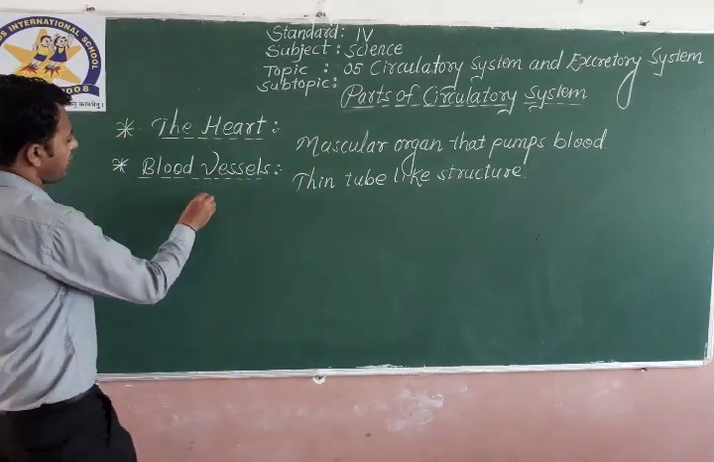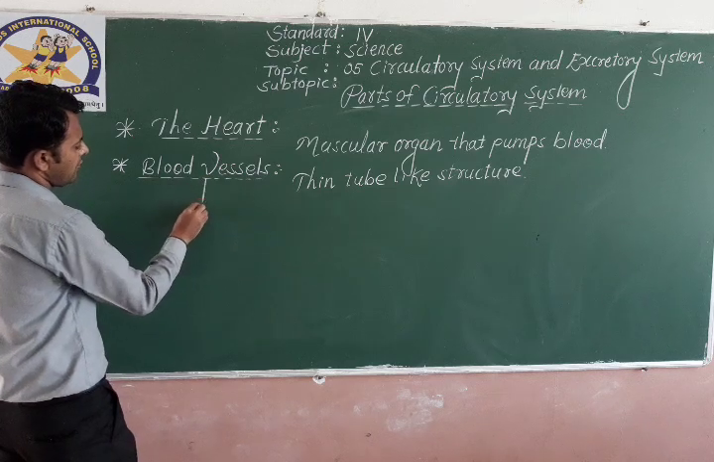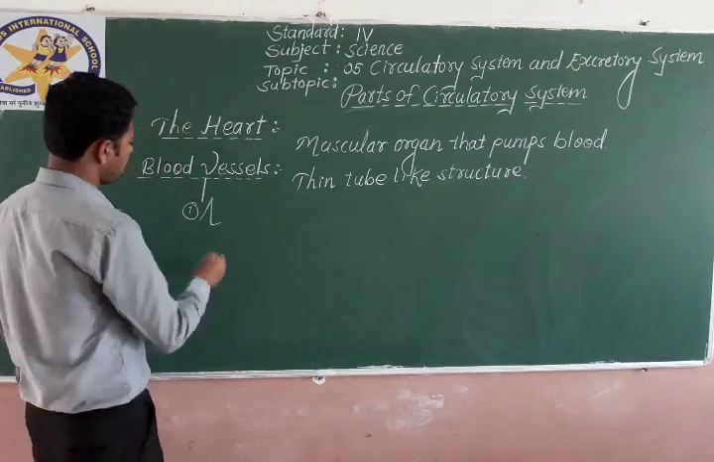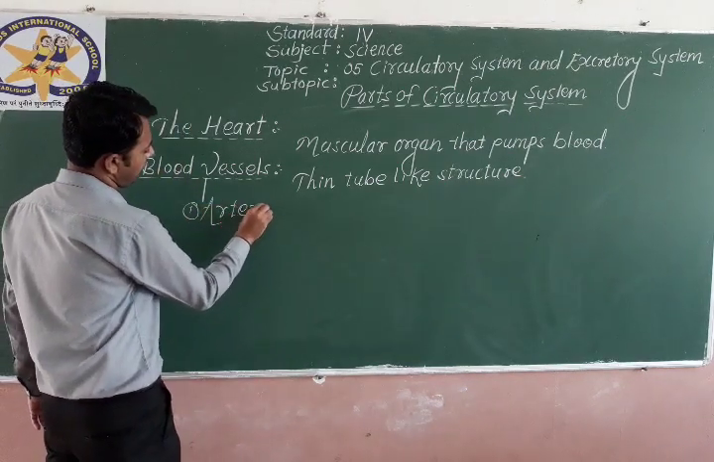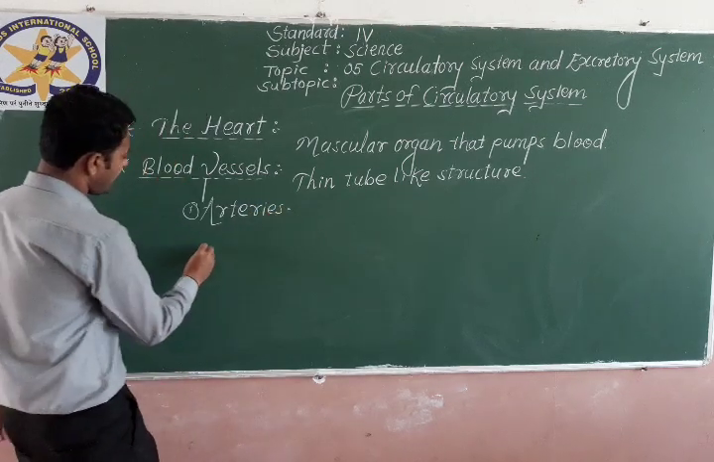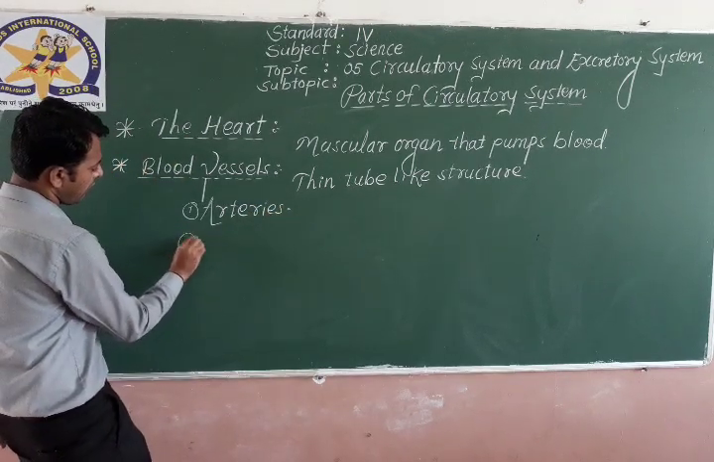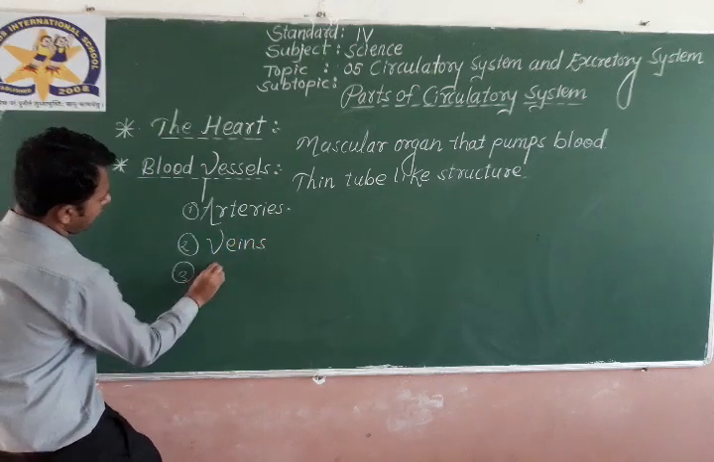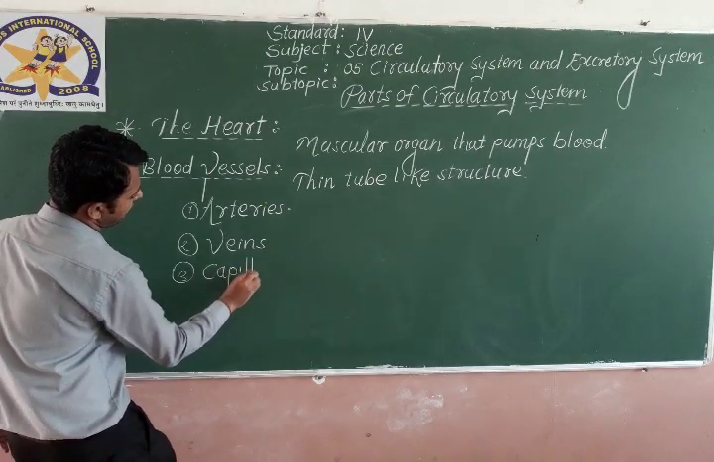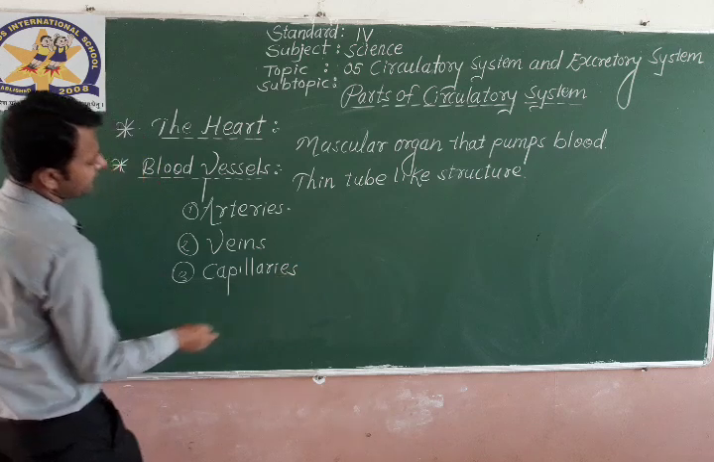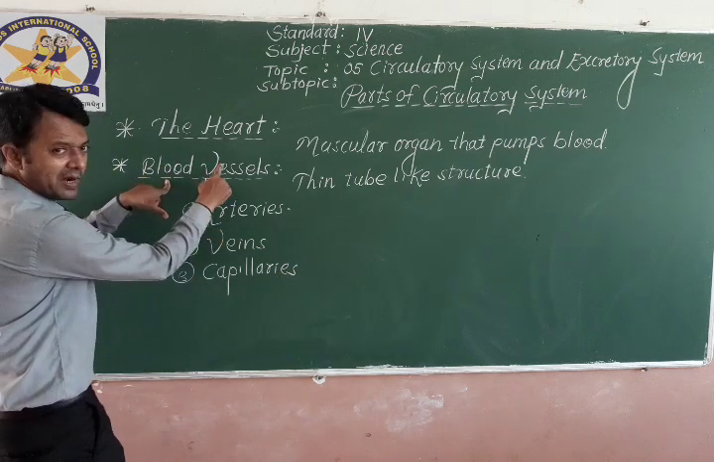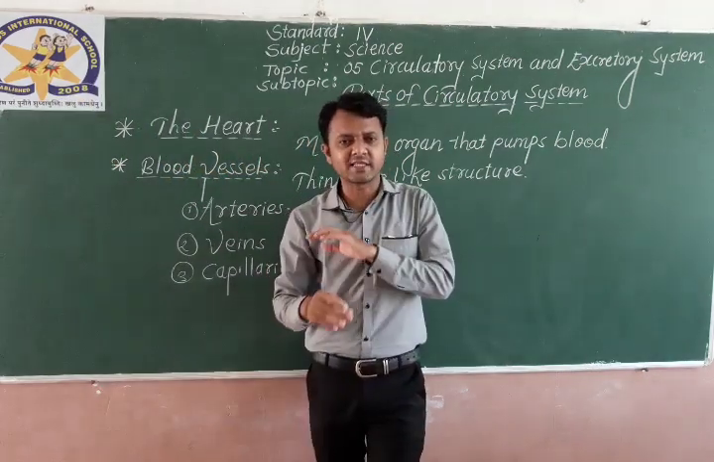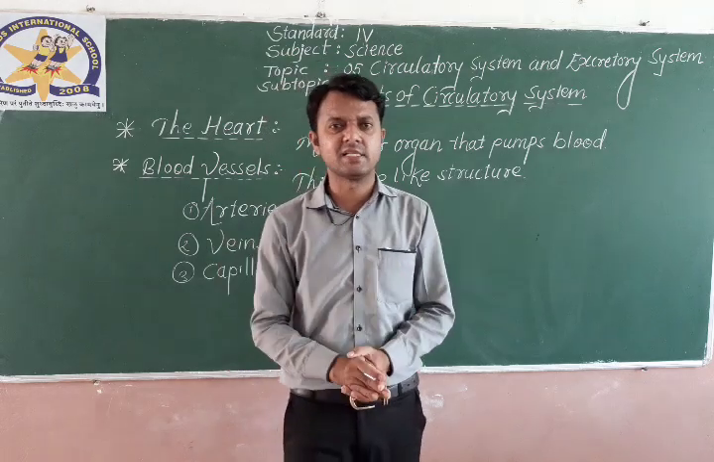Now, three parts of blood vessels. First, arteries. Second, veins. Third, capillaries. These are the three types of blood vessels: arteries, veins and capillaries. Okay, now let us see what these three types of blood vessels are.